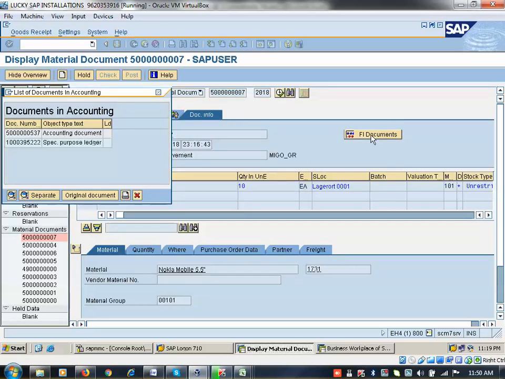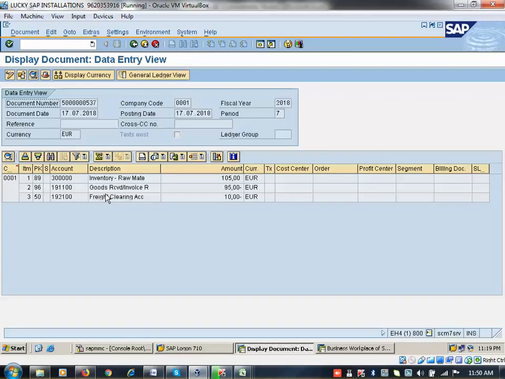Say my wife or my daughter purchases some product, then it will be informed to me that she has purchased, and I understand I have to make the payment. When I go home, my wife will give the list of payments, and I understand I have to pay. The same way, when the MM department does the goods receipt here, the finance department understands they have to make the payment. With reference to this one, they can't make the payment. They can make the payment when you receive the invoice. I have not shown that, I will show you today.